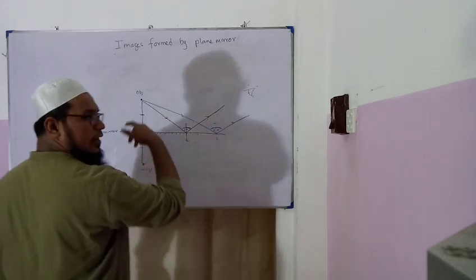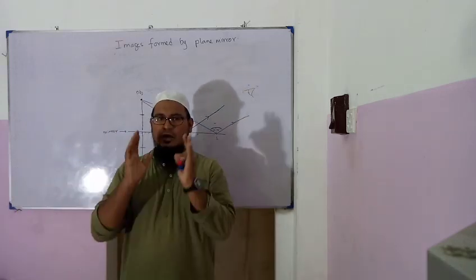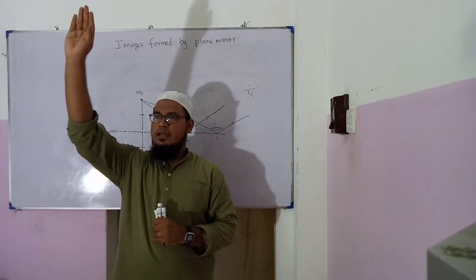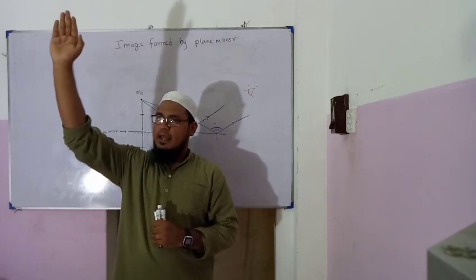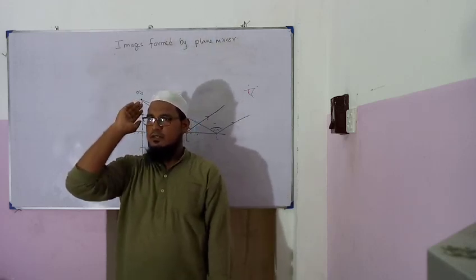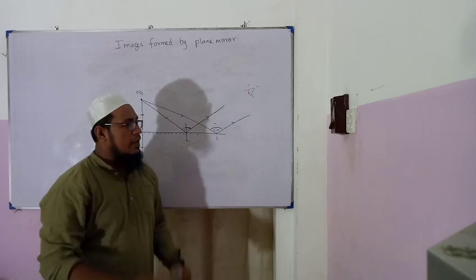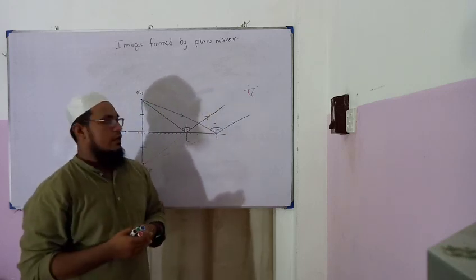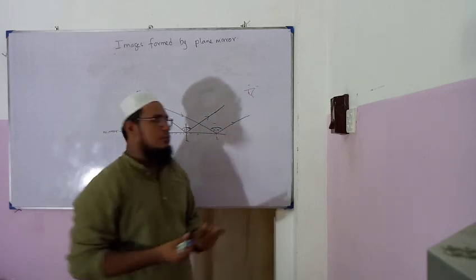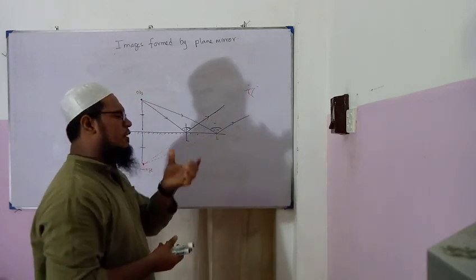I hope you all can understand what I am saying. To understand this, go in front of the mirror and just raise the hand. If you raise your right hand, the image will raise its left hand, which means this situation is called laterally inverted. Yes, this situation is important in very few instances.